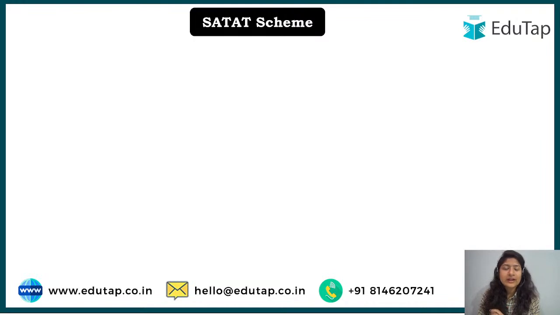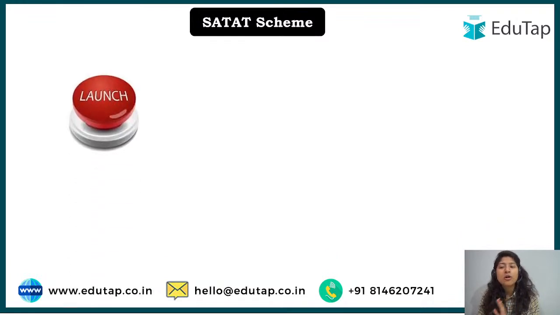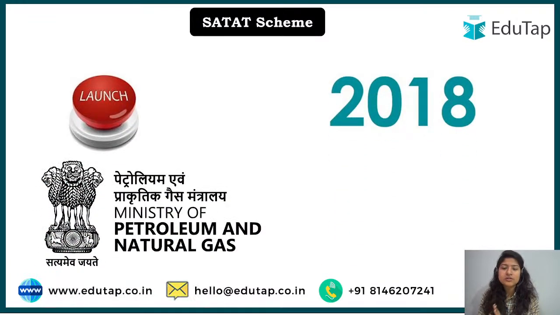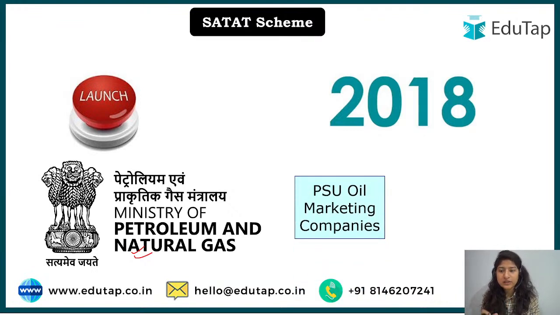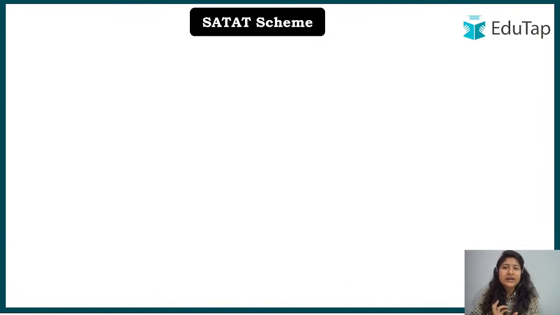Now let's move ahead and look at the dimensions, though you have already understood everything. Now we just have to do the formality of what dimensions need to be understood. The scheme was launched in 2018, and it falls under the Ministry of Petroleum and Natural Gas. But we have to take care that this is in collaboration with the PSU oil marketing companies. What is PSU? Public sector undertaking, that we know. So oil marketing companies have also collaborated along with the Ministry of Petroleum and Natural Gas for this purpose. Now there are 3 oil marketing companies, PSU.